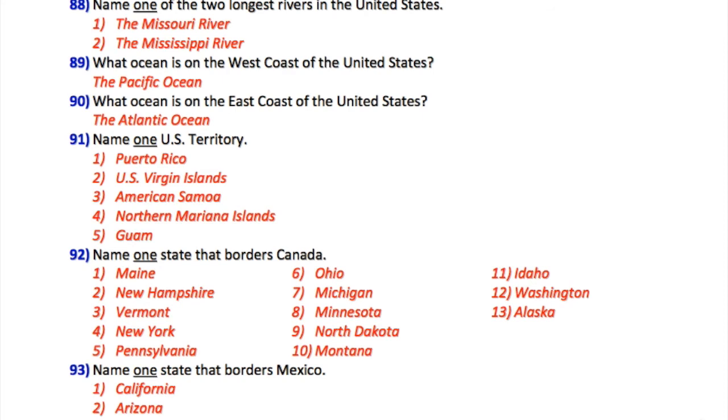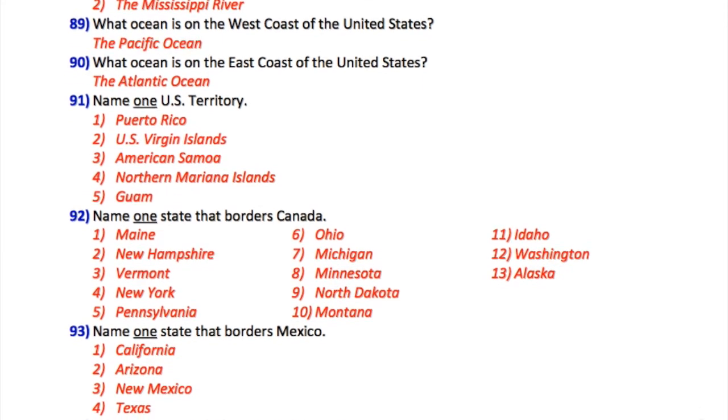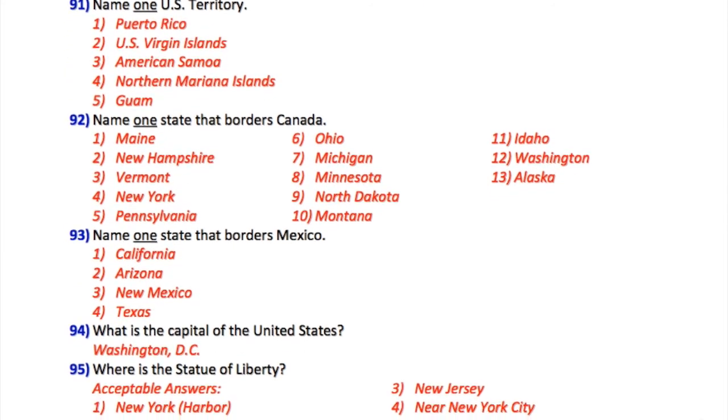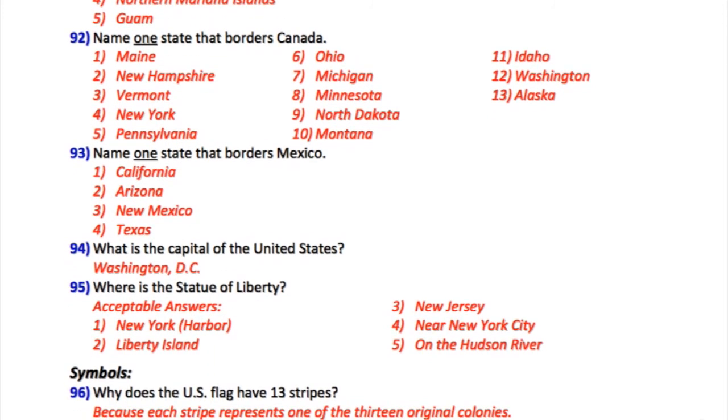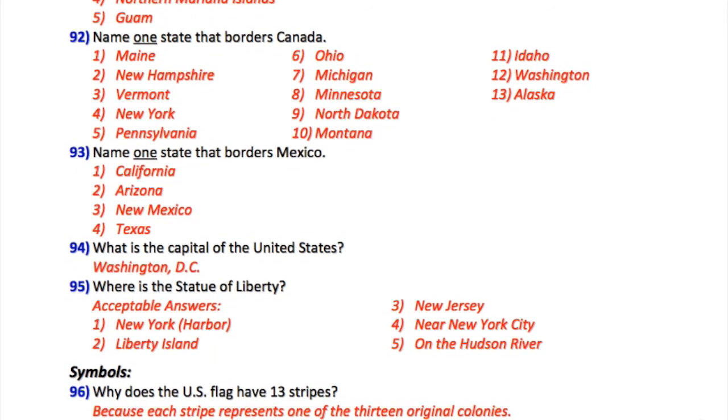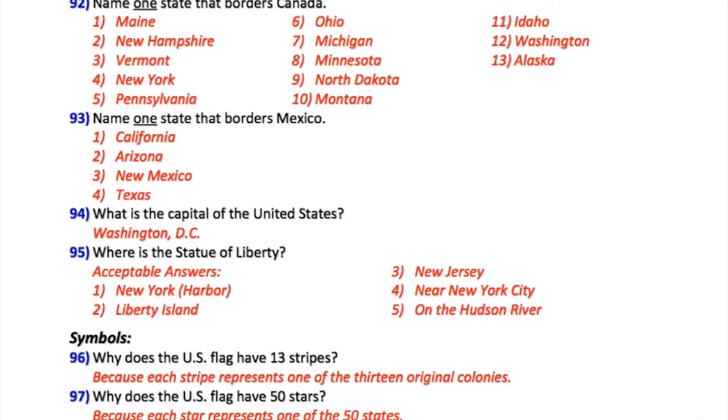92. Name one state that borders Canada. 1. Maine. 2. New Hampshire. 3. Vermont. 4. New York. 5. Pennsylvania. 6. Ohio. 7. Michigan. 8. Minnesota. 9. North Dakota. 10. Montana. 11. Idaho. 12. Washington. 13. Alaska. 93. Name one state that borders Mexico. 1. California. 2. Arizona. 3. New Mexico. 4. Texas.